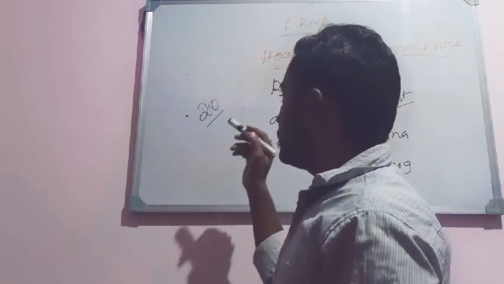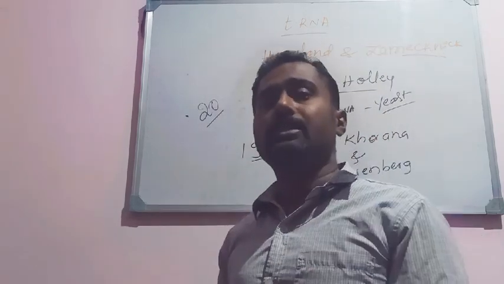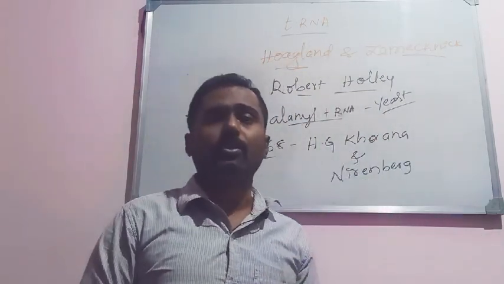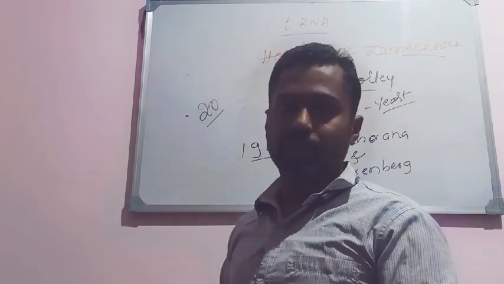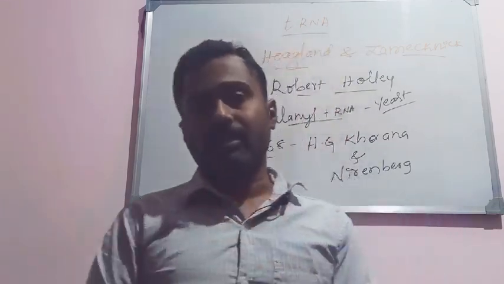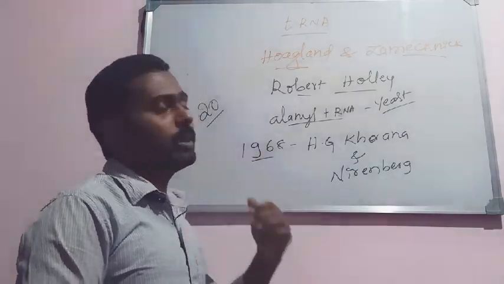There will be another tRNA for methionine, leucine carrying tRNA is different, isoleucine carrying tRNA is different, tryptophan carrying tRNA is different, like that. So there are 20 different tRNA molecules for 20 different amino acids.